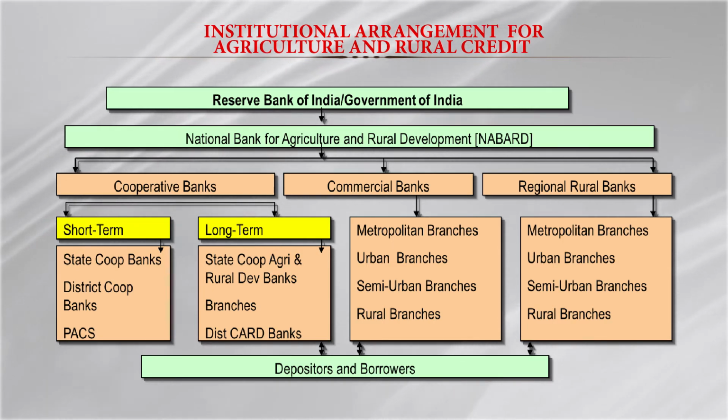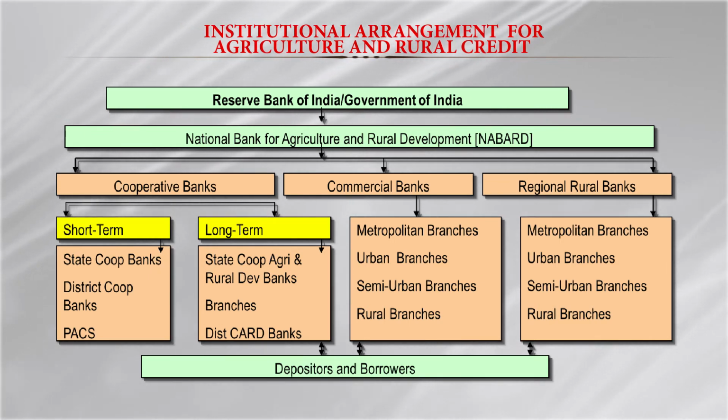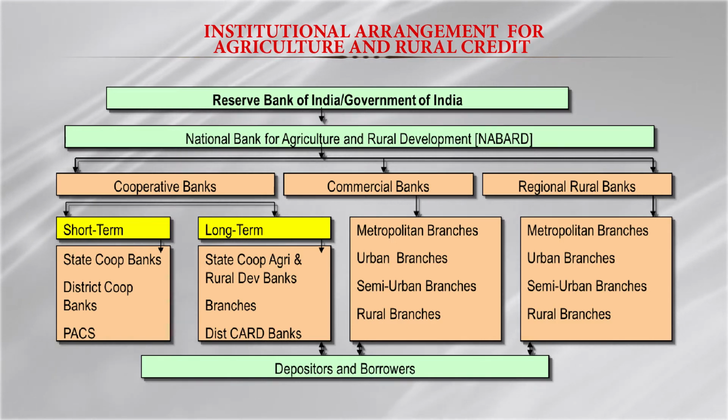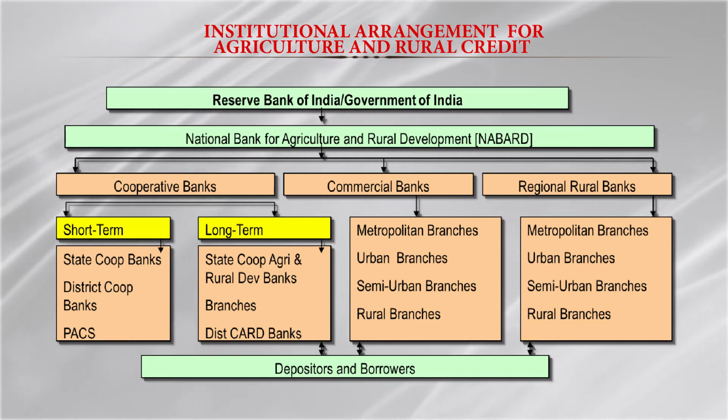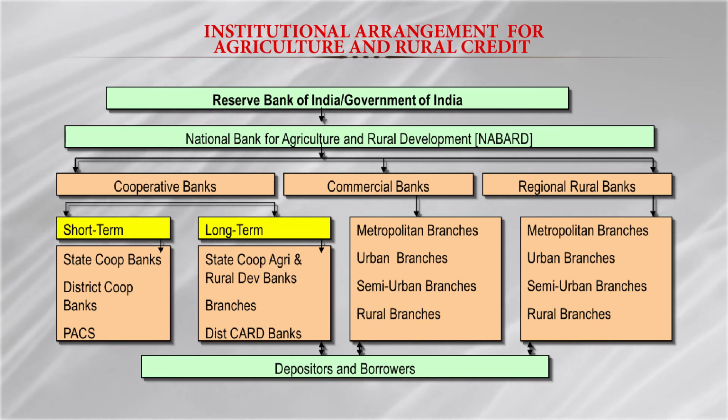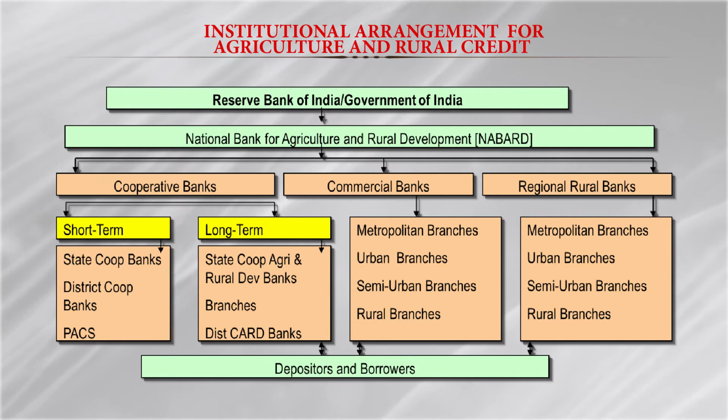And these cooperative banks, commercial banks and regional rural banks do all types of activity. They also collect deposits from members or customers, and they also provide loans to members in the case of cooperative banks, or to customers in the case of commercial and regional rural banks. So they do both depositing and providing loans.